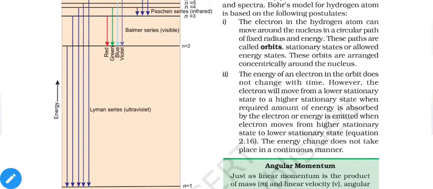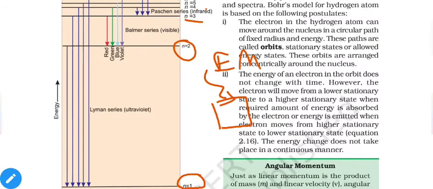and what it is actually trying to represent. So first of all, let us observe a little bit of this table. Note that we have n equal to 1 at the bottommost, then we have n equal to 2, 3, 4, 5 and so on. Let us assume that our sample of hydrogen absorbed some energy from electromagnetic radiation. So obviously the energy of this hydrogen will increase.